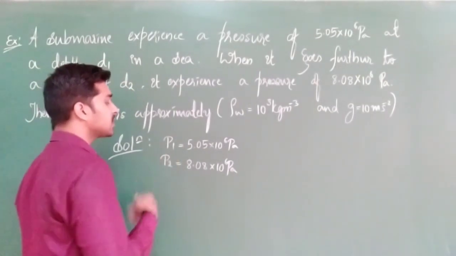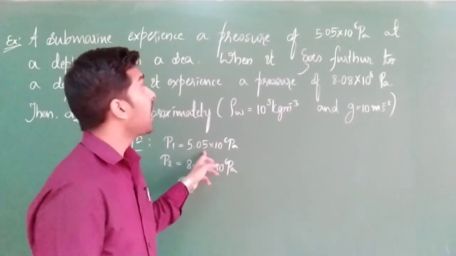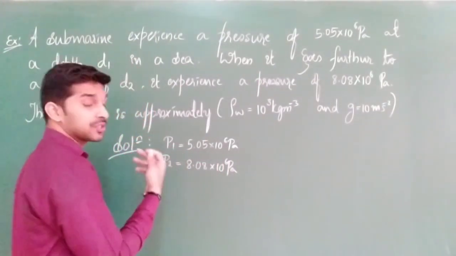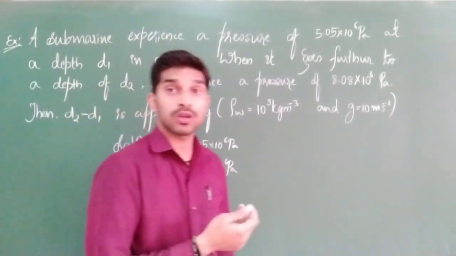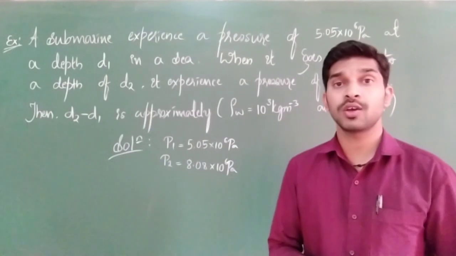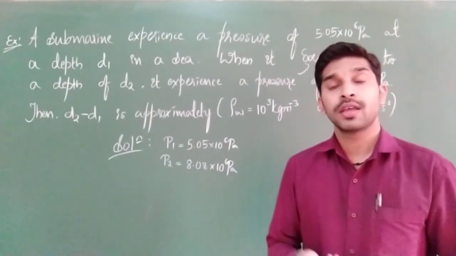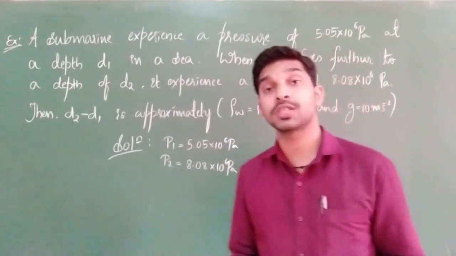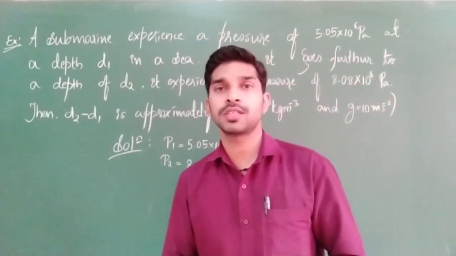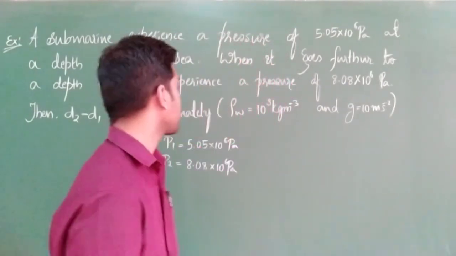So P1 is the pressure at a depth D1. What will be the value for this P1? If we are inside a sea or inside a lake, what is our regular formula? In the presence of atmospheric pressure, the pressure below some depth h is P equal to PA plus rho g h. Correct?